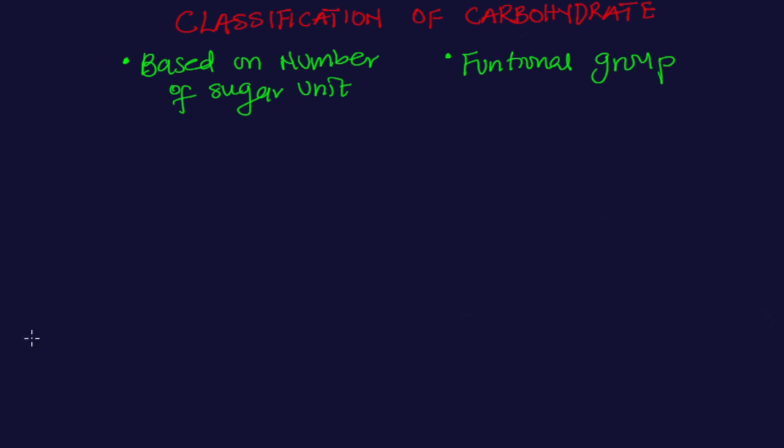which are: the first one is the monosaccharide, right? Monosaccharides, that's the first major group. The second group is the oligosaccharide, right? Oligosaccharide. And the third one is actually the polysaccharide.